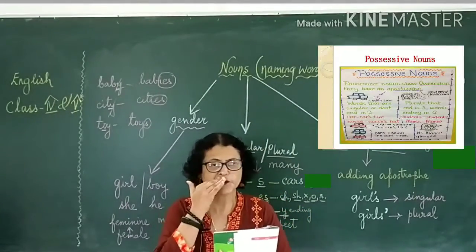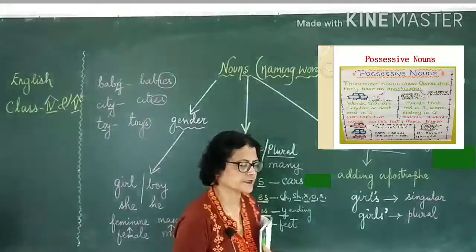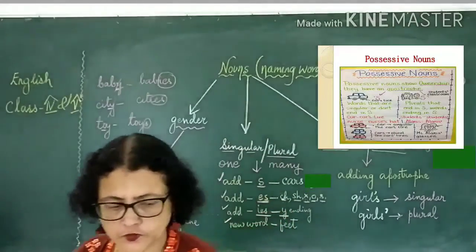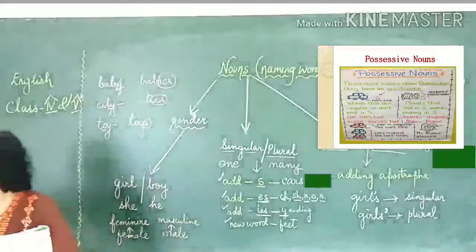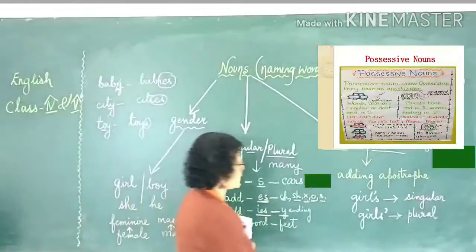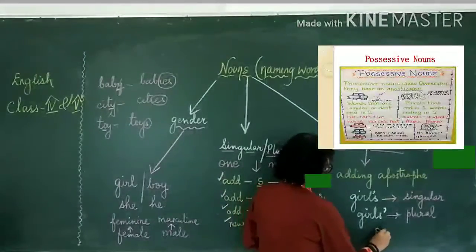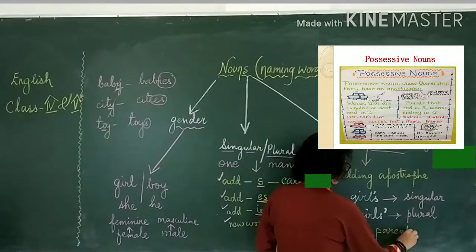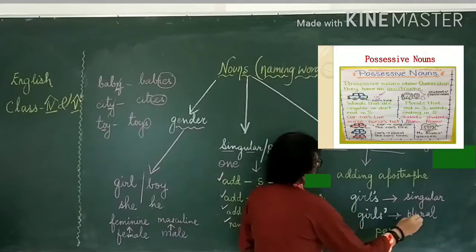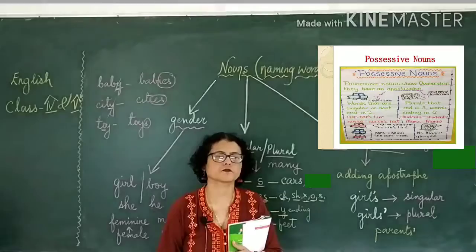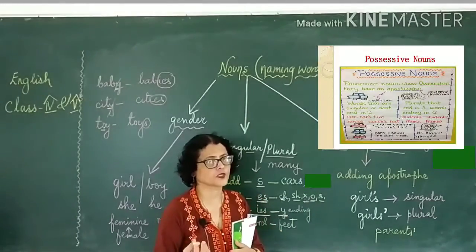So, parents is plural, isn't it? Parents is plural. So, where do I put the S? Parents. So, I put the apostrophe after the S to denote that it is plural.